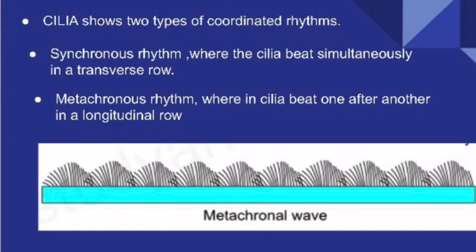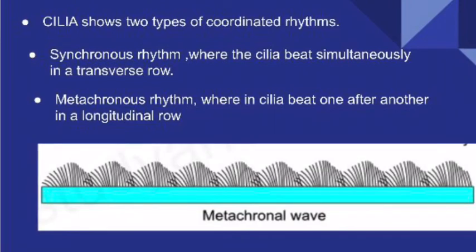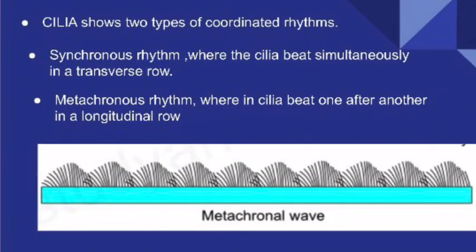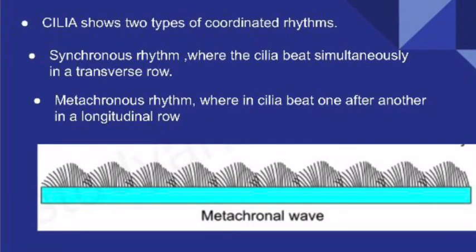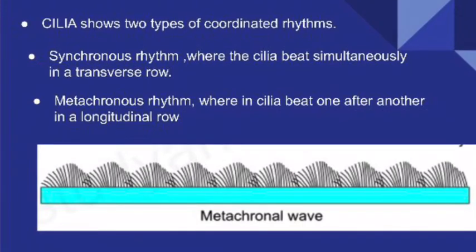Synchronal movement and metachronal movement together are known as synchronal-metachronal rhythms, also called coordinated rhythms. These two together are known as coordinated rhythms. And let me say one more point here: the ciliary movement is controlled by the infraciliary system or neuromotor system. What is this infraciliary system or neuromotor system?